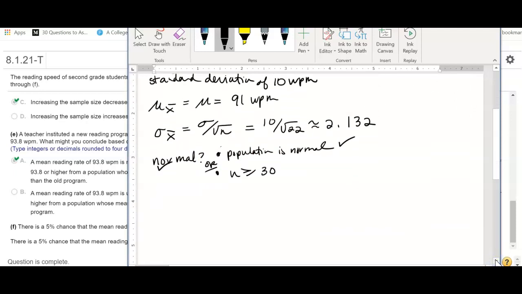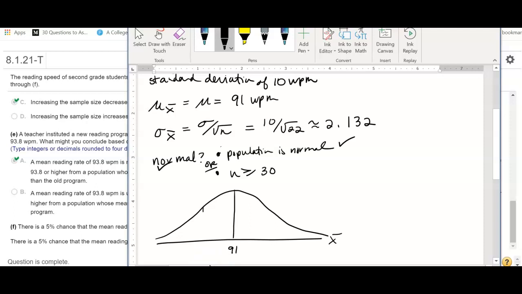So we have our distribution of our sample means. Our mean here is going to be 91, and we have a standard deviation of 2.132.